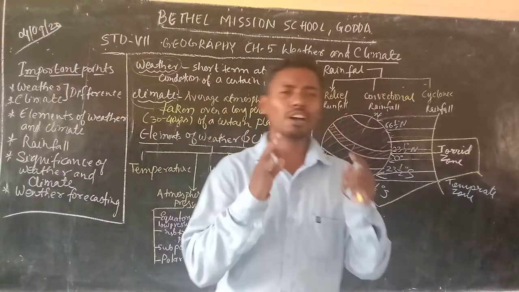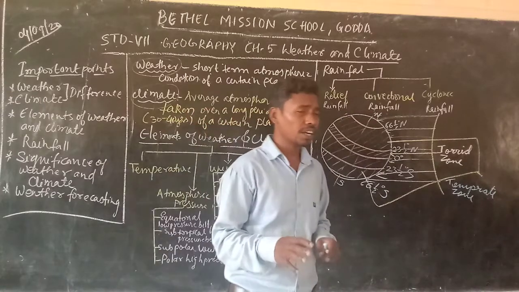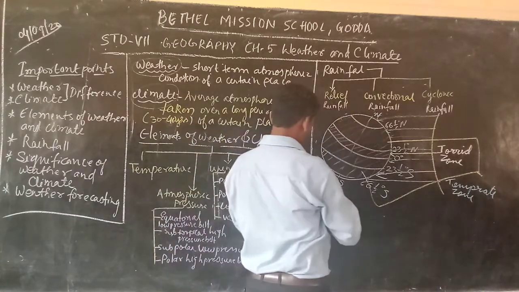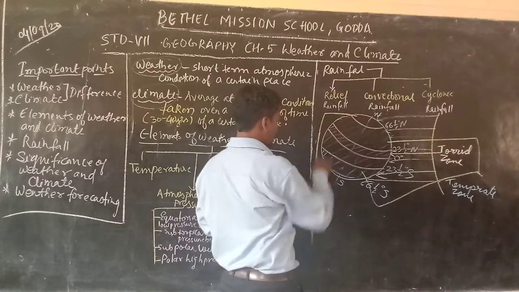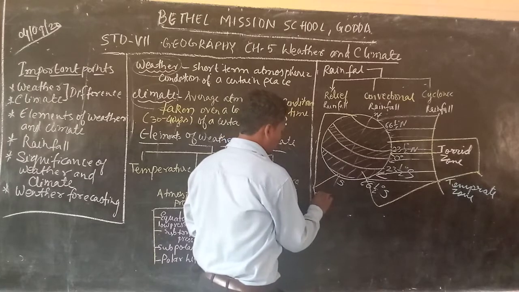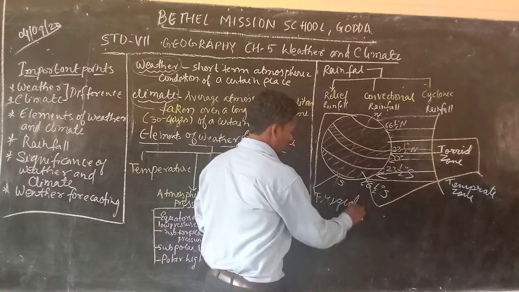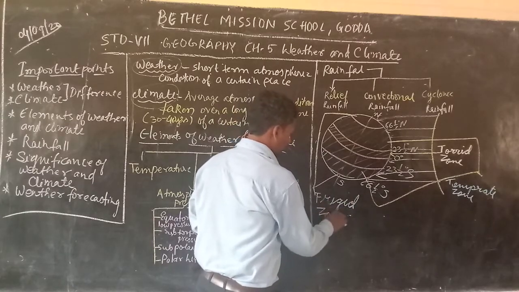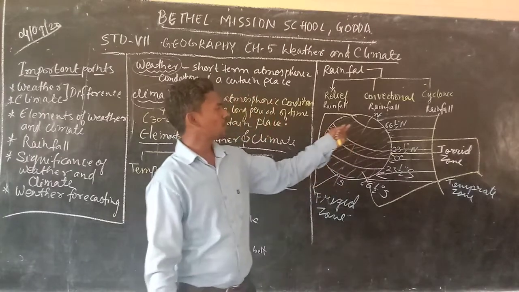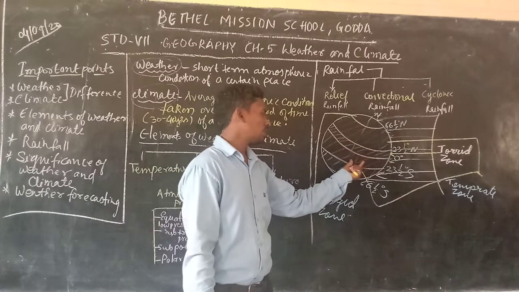The whole year they have ice, meaning the temperature is less than 0 degree centigrade. Frigid zone.